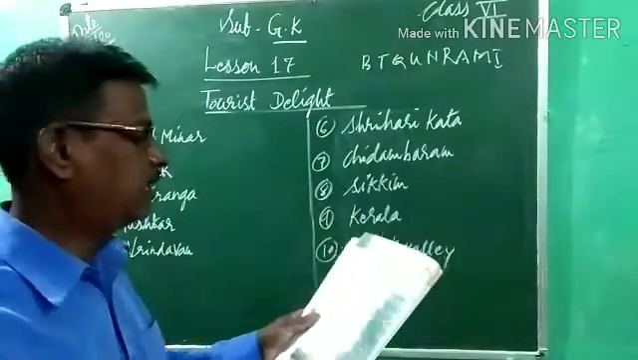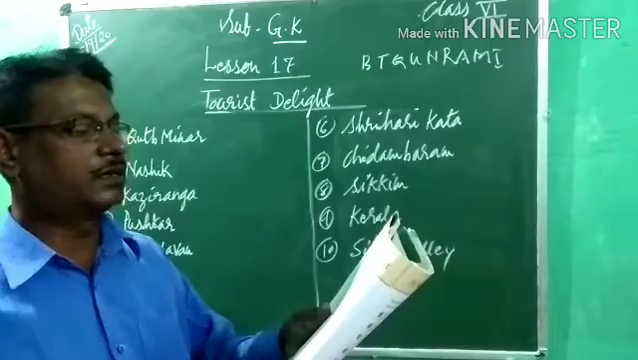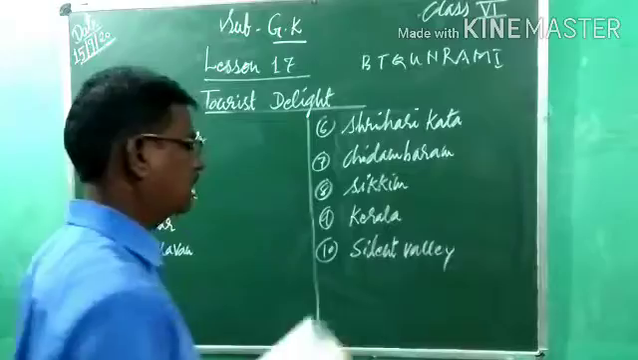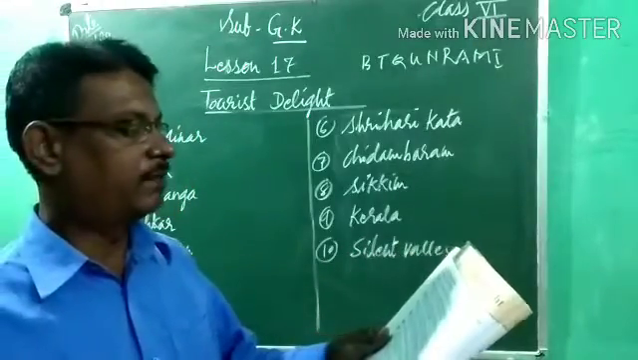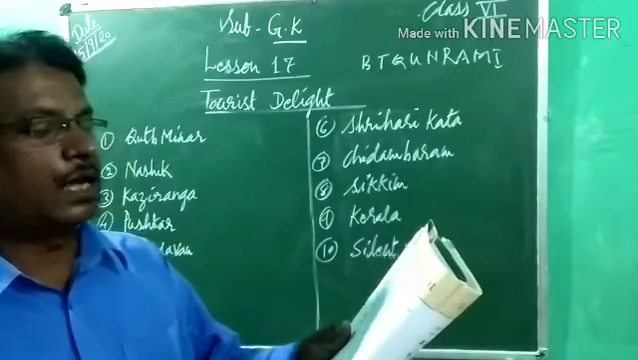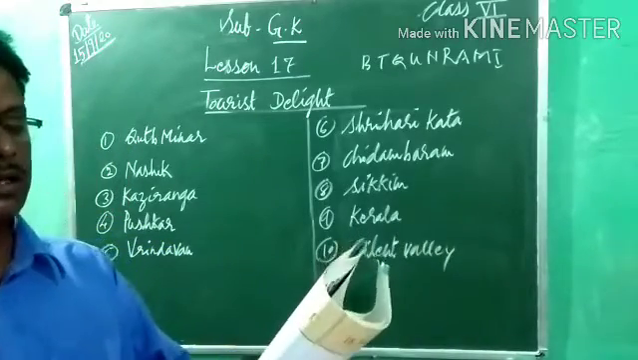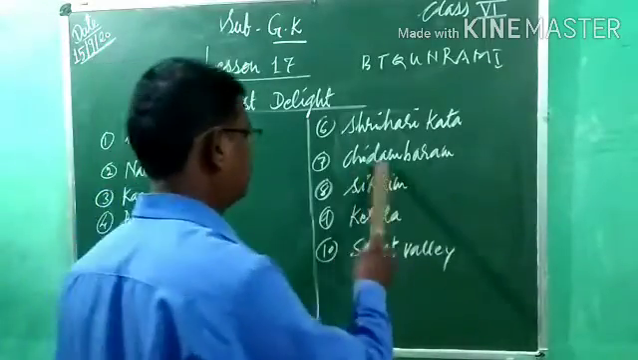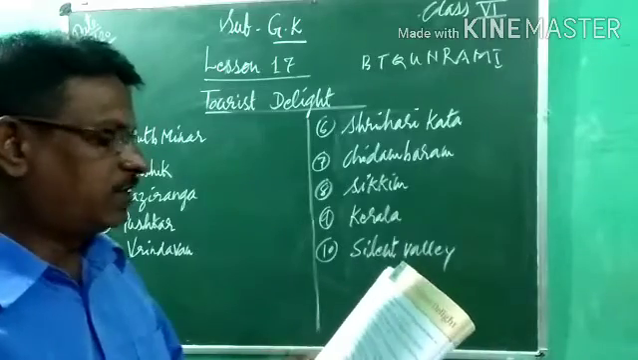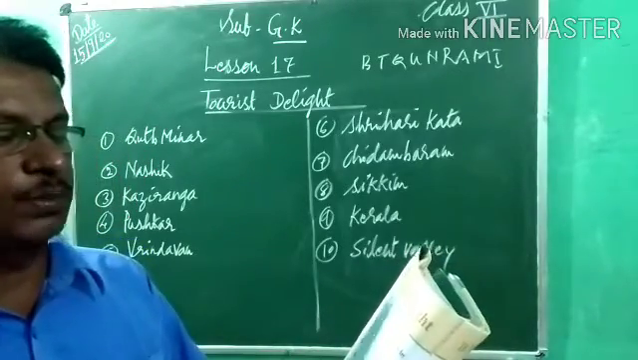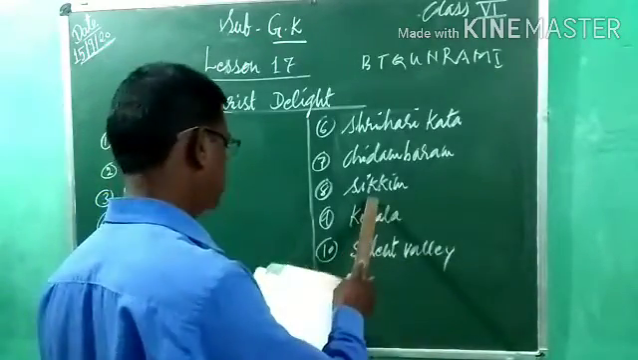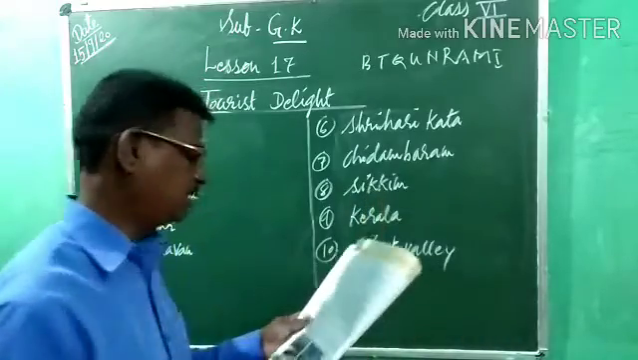Now sixth one, India's prime space center is located in Andhra Pradesh at Sriharikota. And seventh one, where in Tamil Nadu is the famous Nataraja temple built by the Chola rulers located? It is at Chidambaram. Eighth one, which state is home to the world's third largest peak and various kinds of orchids? Sikkim. Eighth one is Sikkim.